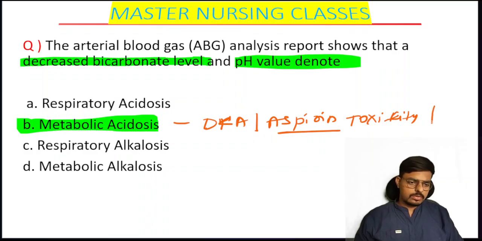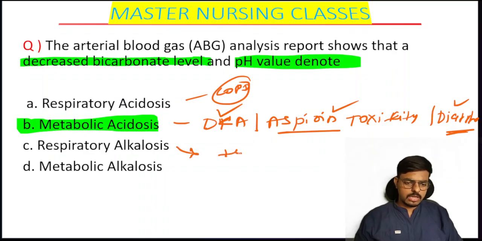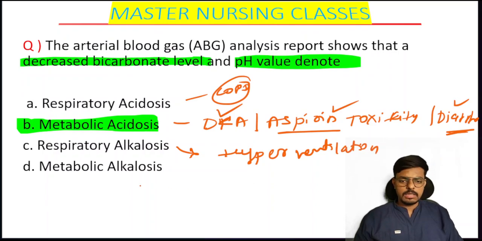Also he will give diarrhea in the history. Chronic diarrhea, aspirin toxicity, diabetic ketoacidosis: in these conditions, metabolic acidosis will happen. And in respiratory acidosis, he will give the history of COPD and other lung diseases. In respiratory alkalosis, he will give the history of hyperventilation. And in metabolic alkalosis, he will give the history of chronic vomiting.